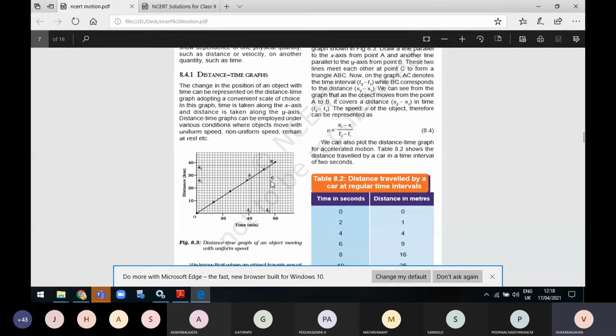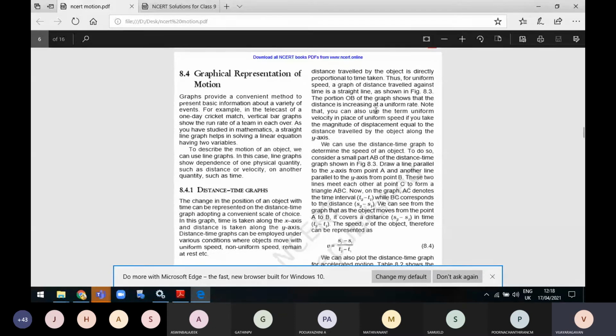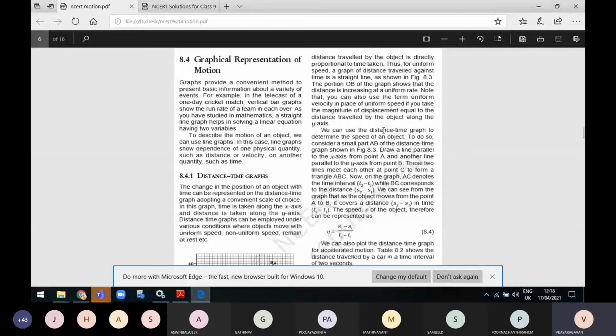The portion OB of the graph shows that the distance is increasing at a uniform rate. Note that we can also use the term uniform velocity in place of uniform speed. Both are the same. If you take the magnitude of displacement equal to the distance traveled along the y-axis, you can use displacement.